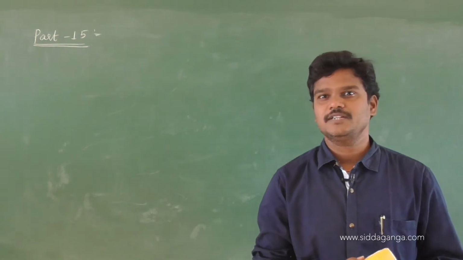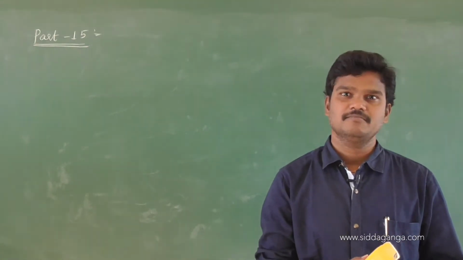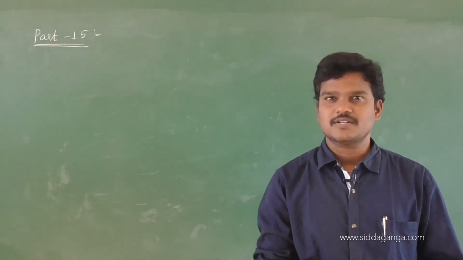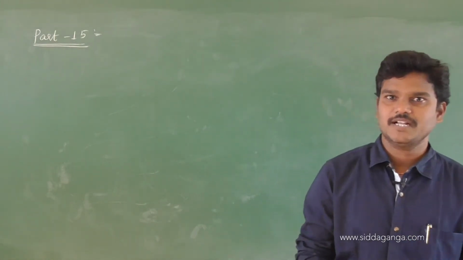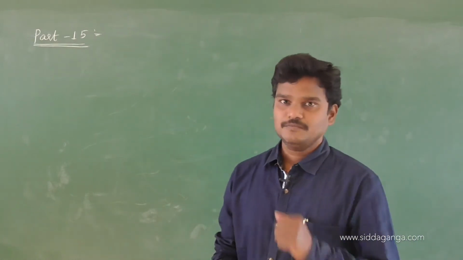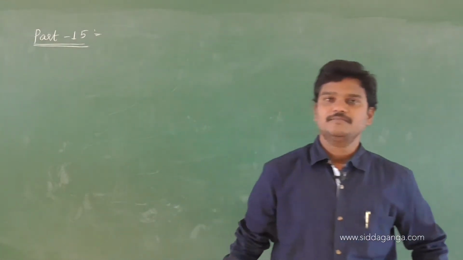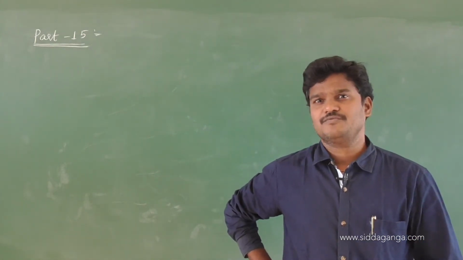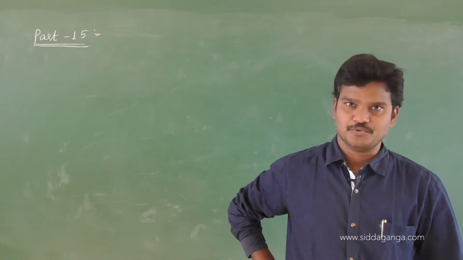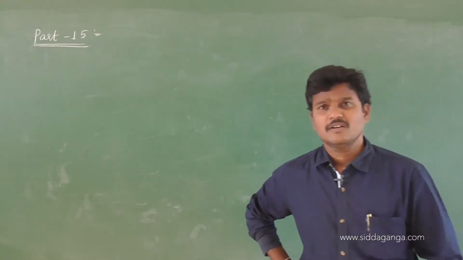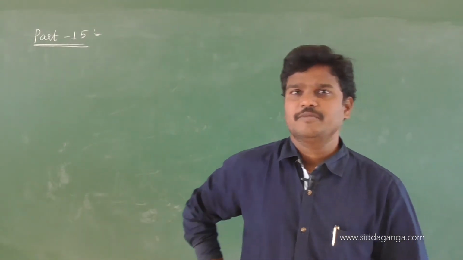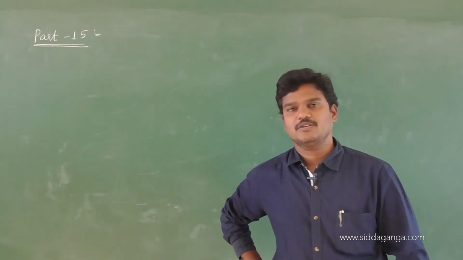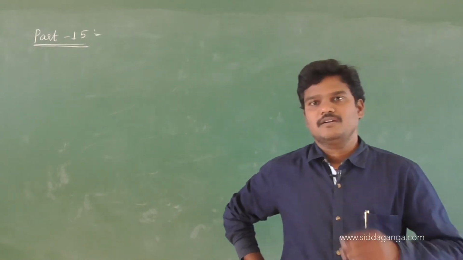The rigid body is said to be in mechanical equilibrium, which is nothing but the combination of translational equilibrium and rotational equilibrium. We know the rigid body is said to be in translational equilibrium if the net external force acting on the rigid body is 0, and in rotational equilibrium if the net external torque acting on the body is 0.